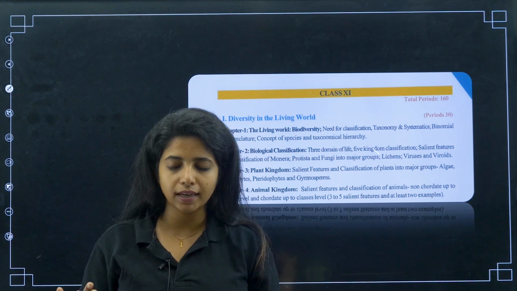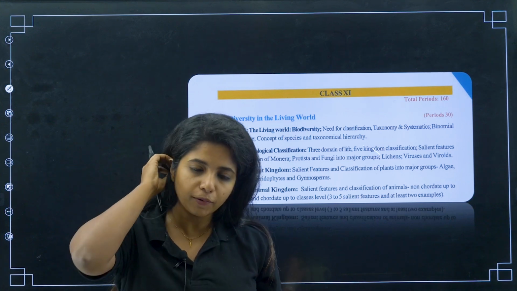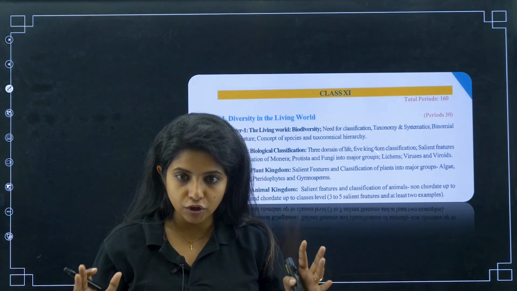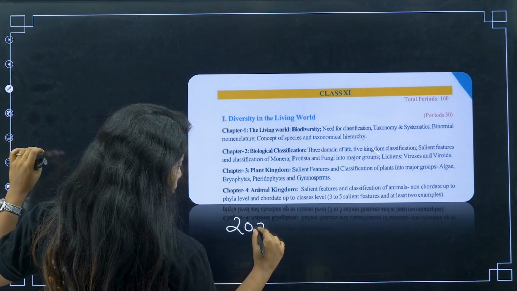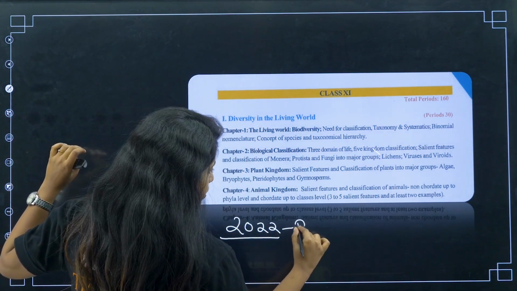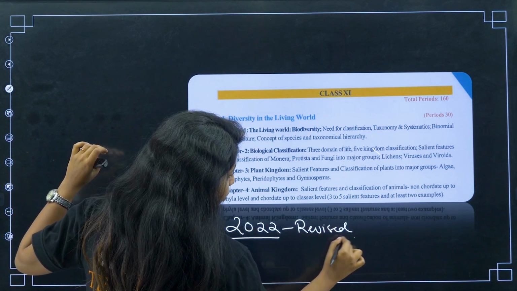Don't study extra things, okay? There might be deleted topics also within the chapter. So if you have the old book, please make sure you go through this, okay? So what are they following? The 2022 revised version is the one that they are following for biology.